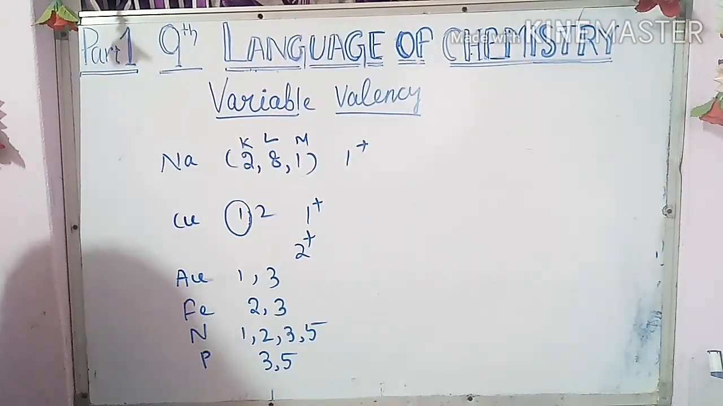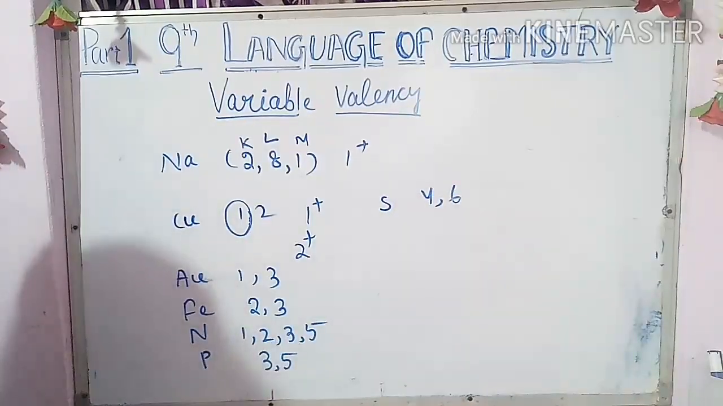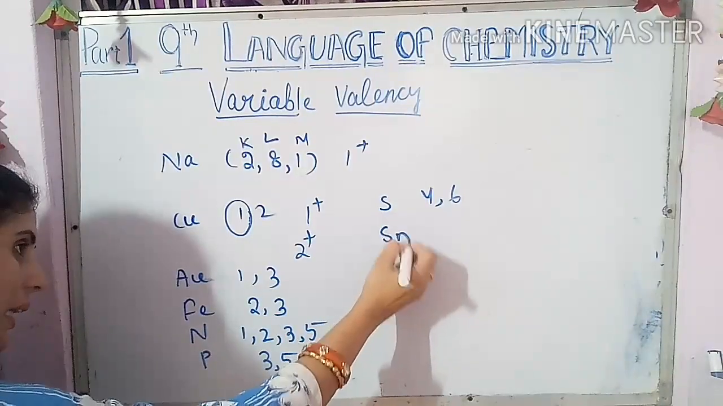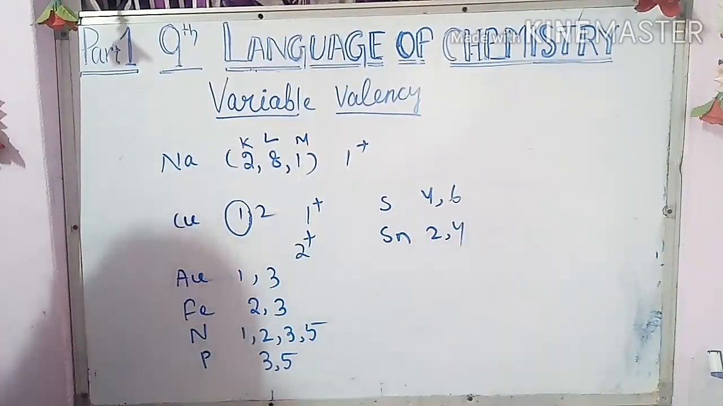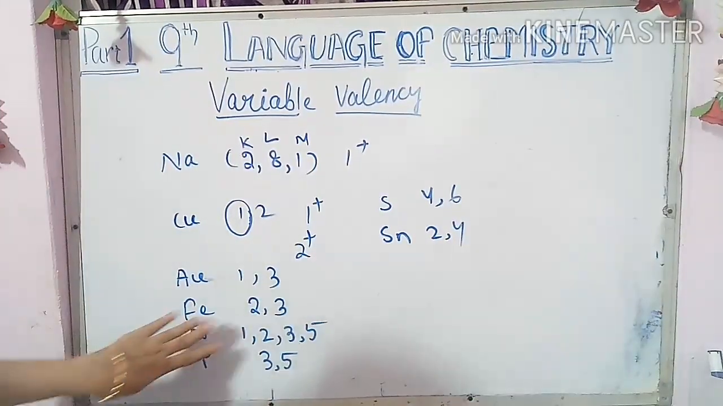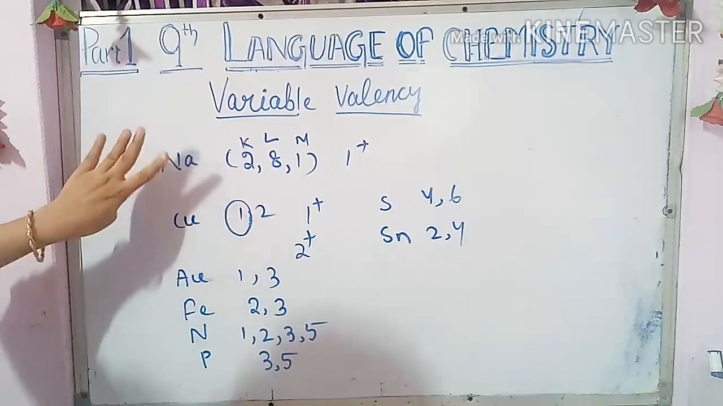Another one, sulfur. Sulfur also shows 2, 4, 6. Now tin. Tin, as I have written, the symbol is Sn. It also shows two valencies, 2 and 4. So in all these cases I have written the variable valencies also. As I told, I hope you understood.